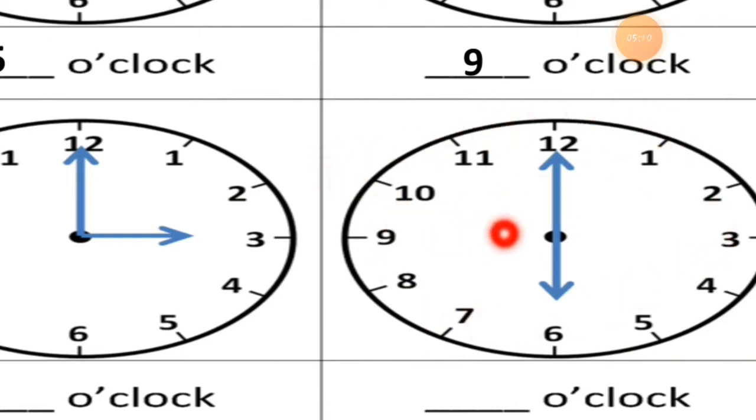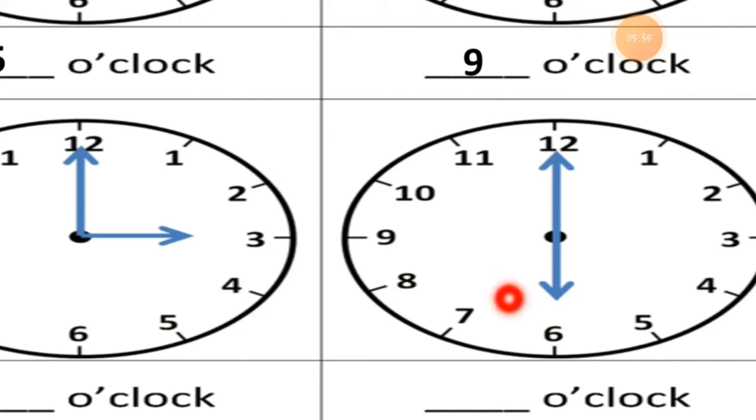Now here the minute hand is pointing to 12. Where is it pointing? The minute hand is pointing to 12, you can see. And the short hand is pointing to 6. Where is it pointing? To 6. The minute hand is pointing to 12 and the short hand is pointing to 6.